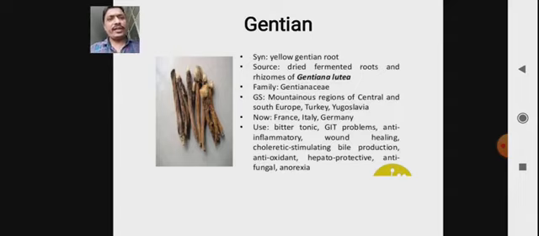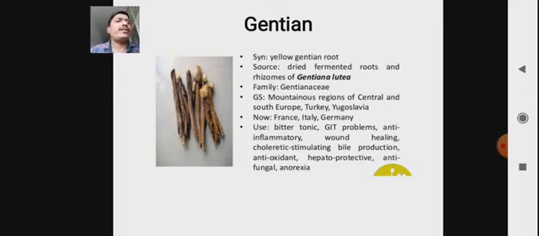The first crude drug that contains iridoids is gentian. Synonym, yellow gentian root. Source, it consists of dried fermented roots and rhizomes of Gentiana lutea belonging to family Gentianaceae. Geographical source, it mainly occurs in the region of Central and South Europe, Turkey, Yugoslavia. Now it is also found in France, Italy, Germany.